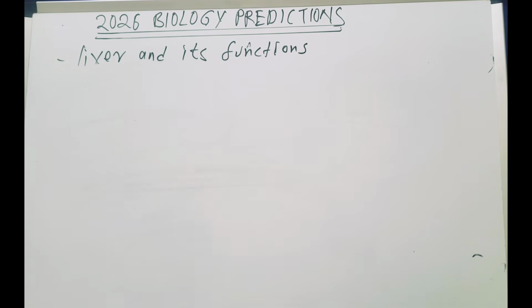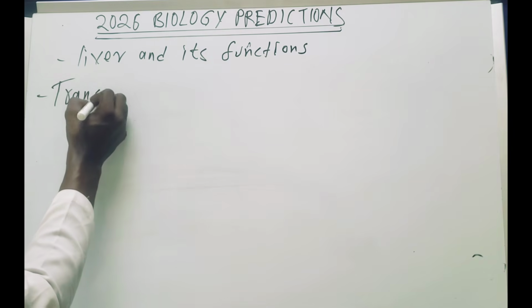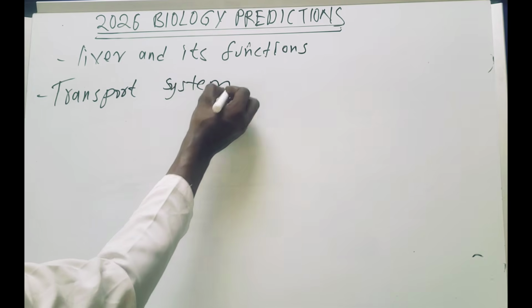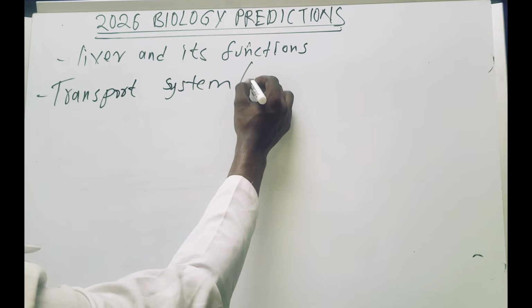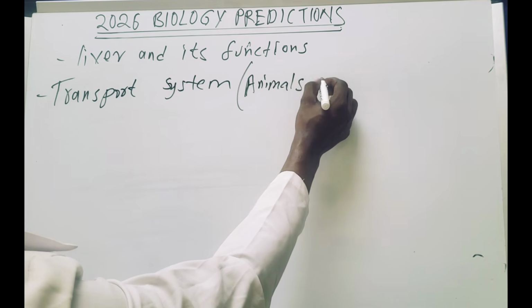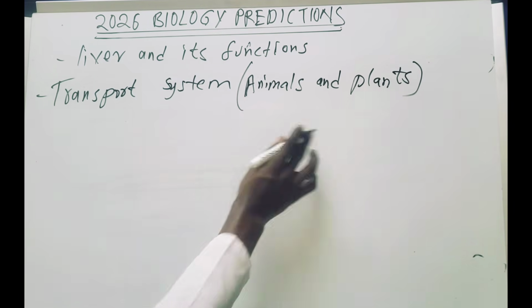The next topic that I want you to consider is the transport system in both animals and plants. So this one has two types. We have animals and plants.